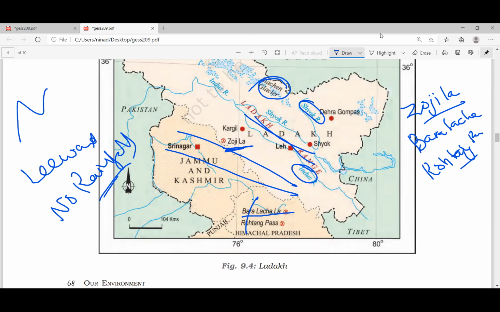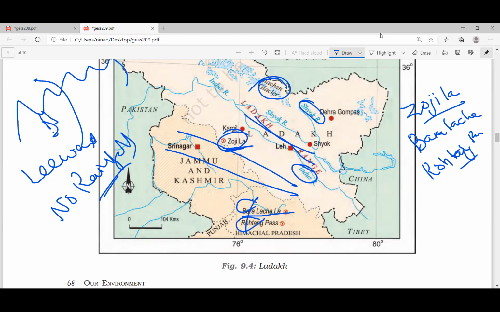You cannot cross the mountain by climbing over it; rather, you have to find a small gap. For example, Palakkad is one small gap in the Western Ghats. Like this, we have to find a small gap through which we can pass, and that is known as a pass. So these are the passes: Zojila Pass, Baralacha Pass, Rohtang Pass.